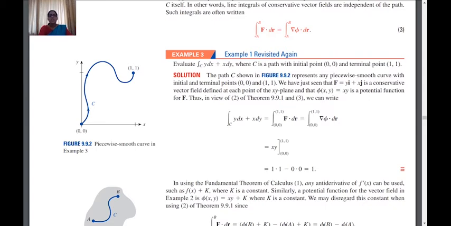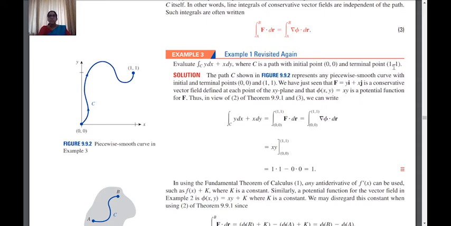Now we had seen that if we consider the function phi of x comma y equal to xy, then F can be replaced by grad phi. That is, F was a conservative field. We had discussed this in the previous section. So if we have to calculate this integral using the fundamental theorem, what can we do? We know that F is equal to grad phi, so the evaluation will be simple. We just have to calculate phi of b and phi of a.